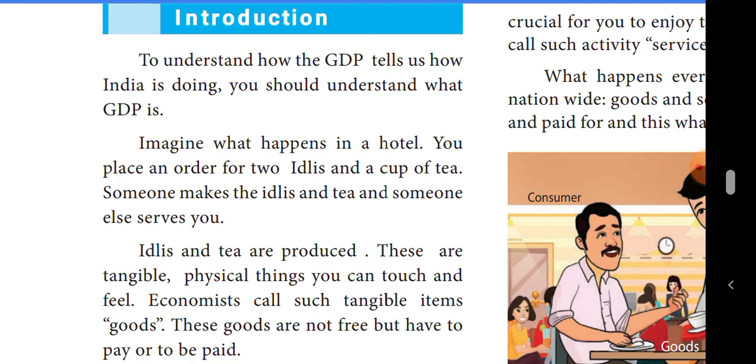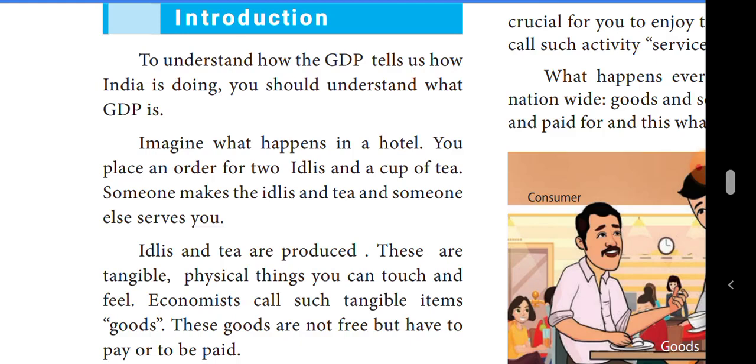Okay, students, then how do we understand GDP? GDP means the amount of the value of goods and services. How can we observe the GDP value? Through the goods and services.